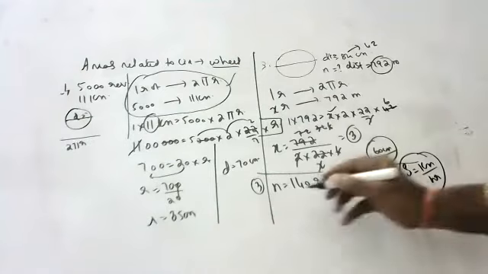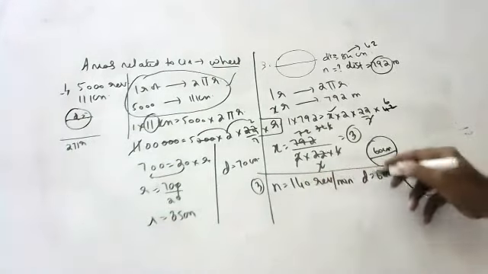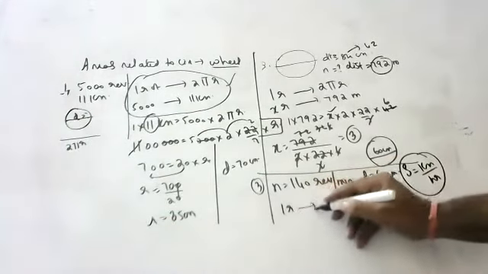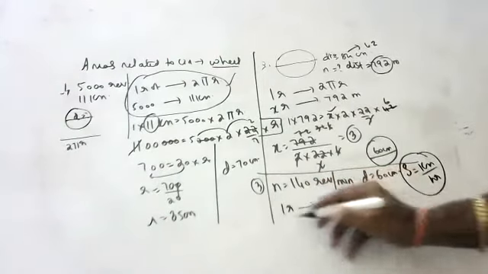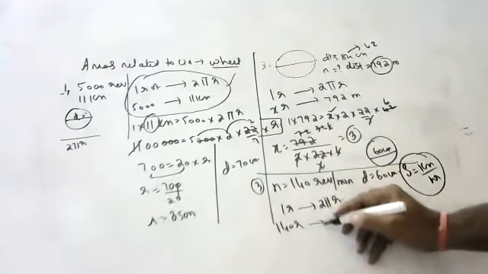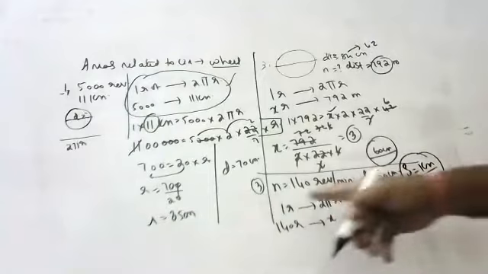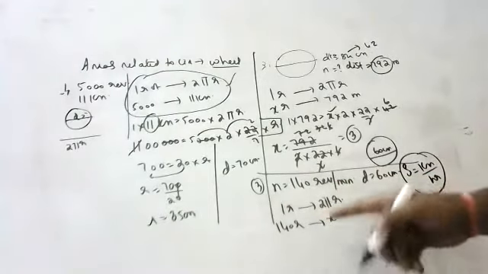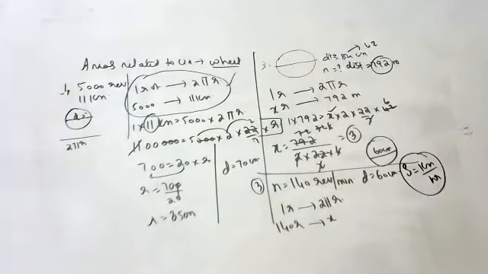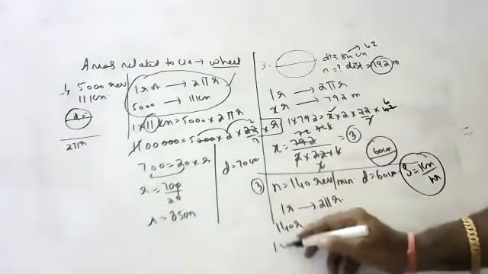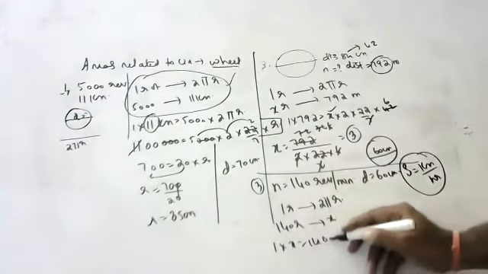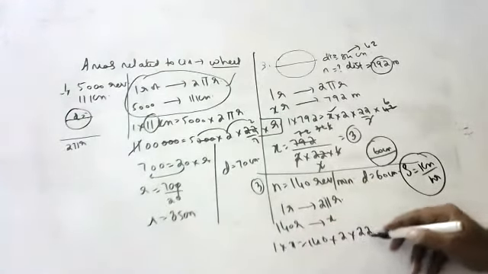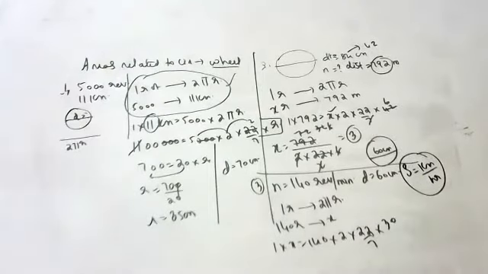Okay, children. One rotation, a person will go 2 pi r. For 140 rotations, how much distance will he go? Please see here, children. 1 into x is equal to 140 into 2 into 22 by 7 into radius, which is 30.